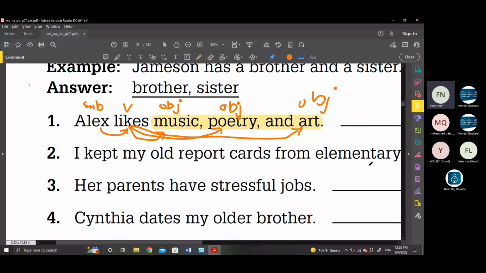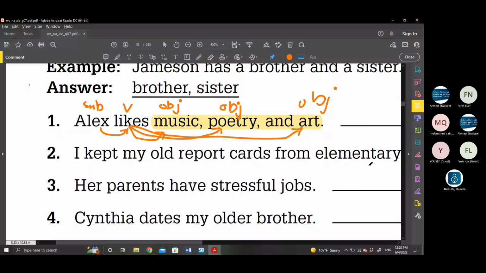Could I receive the subject? Could the direct object receive the subject? No, the direct object does not receive the subject. The subject performs the action verb, and the direct object receives the action. So far, so good.